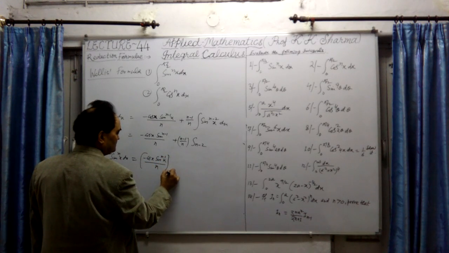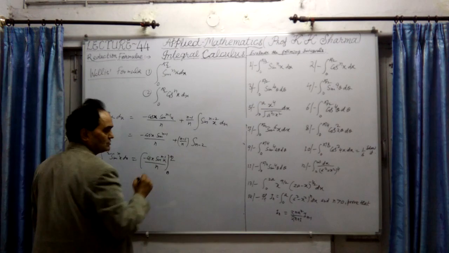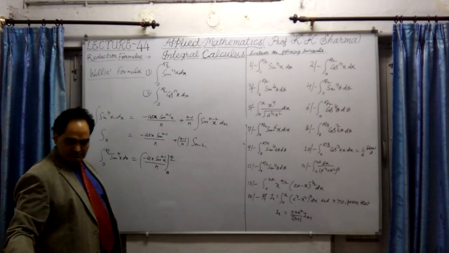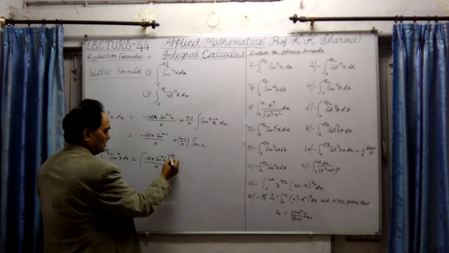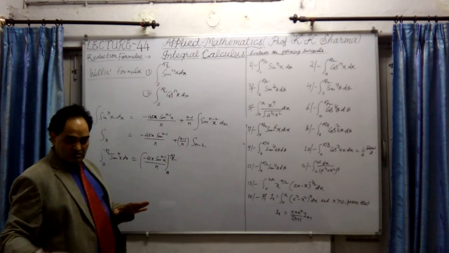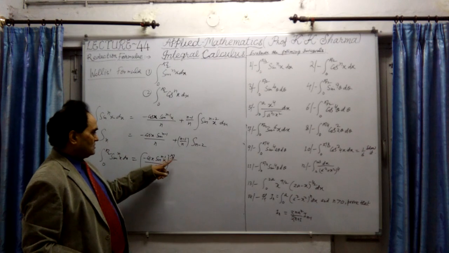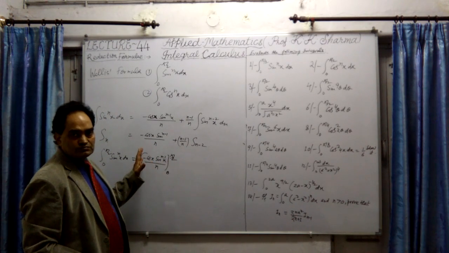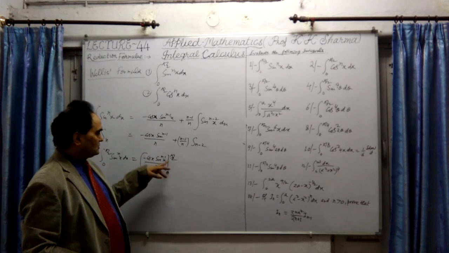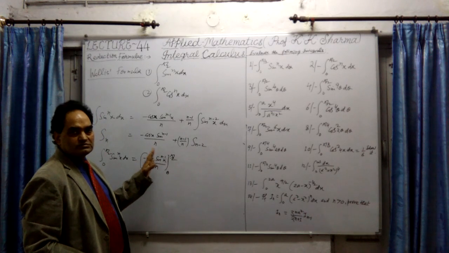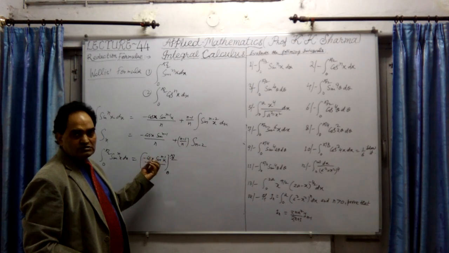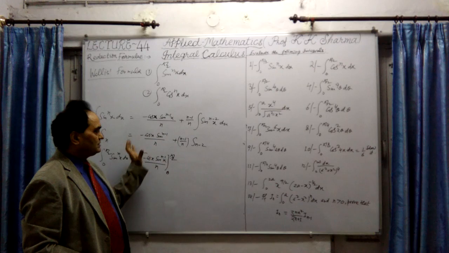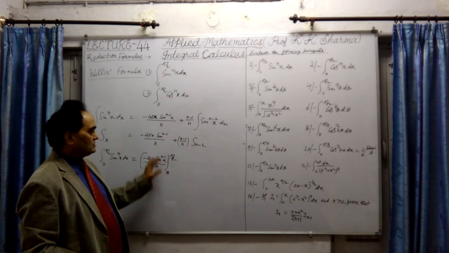If I apply the limits 0 to pi by 2, in both the cases this will be 0. How? At the upper limit pi by 2, cos pi by 2 is 0. At the lower limit 0, sin 0 is 0. In both the cases the value at the limits is 0.